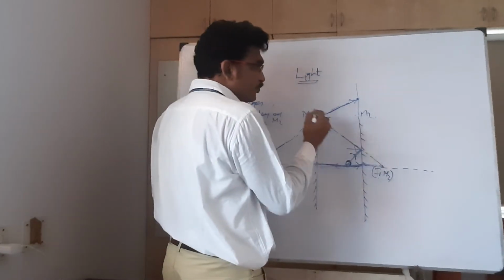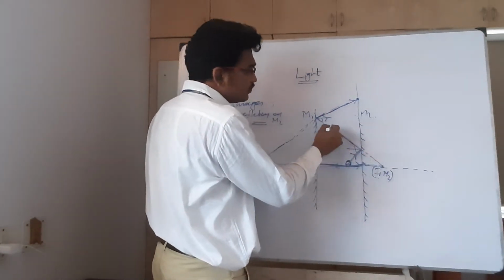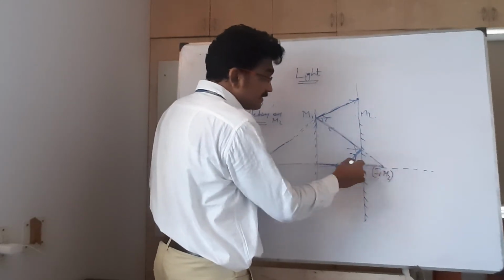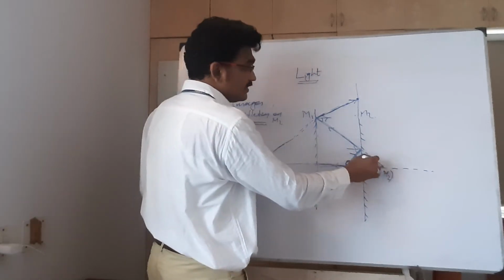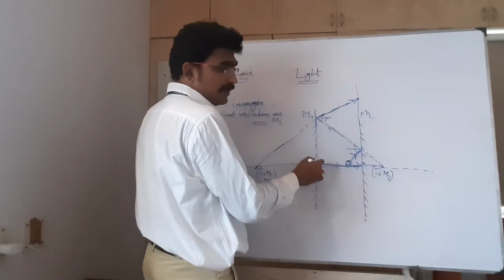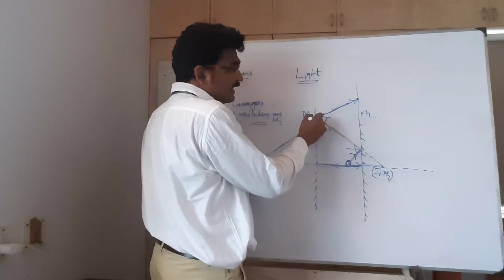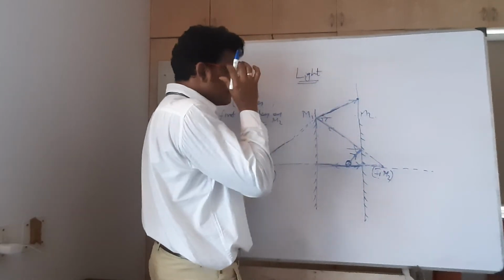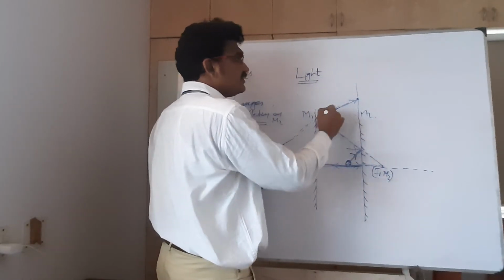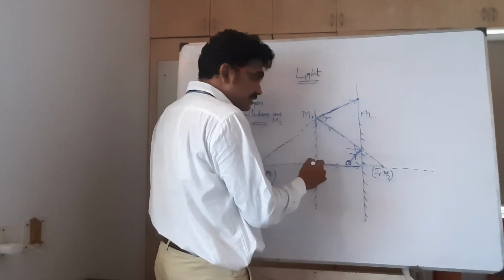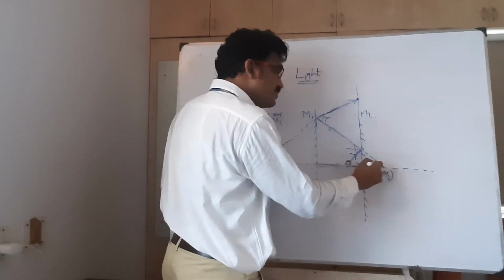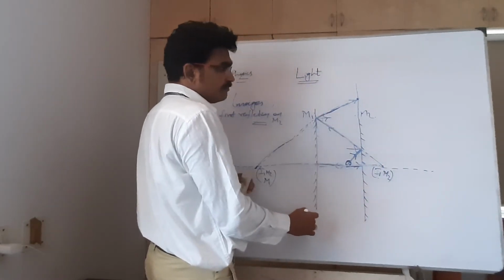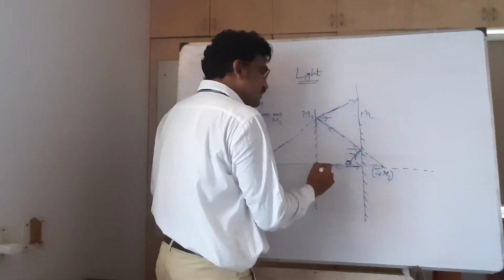So that's why I have taken two rays again. What are the two rays? This is one ray, and this is another ray. Now this ray, after striking M1, is reflecting and moving in this direction, because this is the normal: angle of incidence equals angle of reflection. But this ray, after striking M1, will move backward only, because this ray is perpendicular to M1. Now this is one reflected ray, this is another reflected ray.